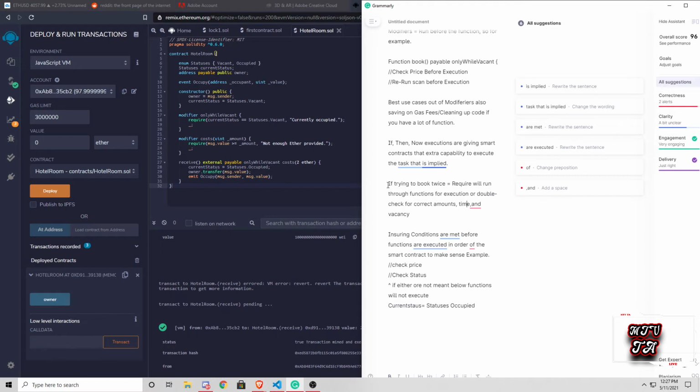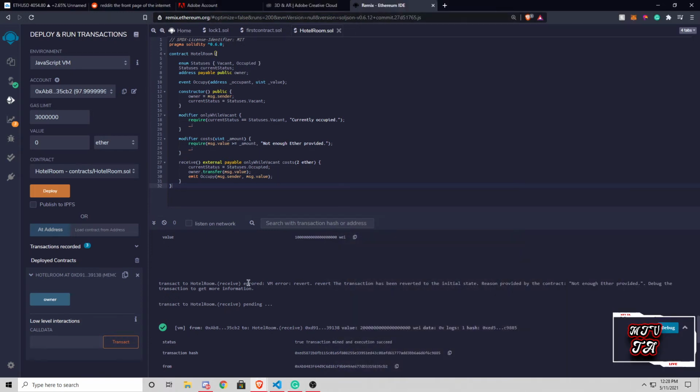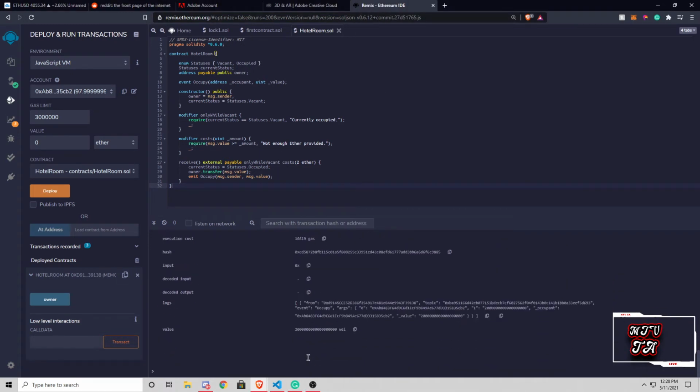For example, what would happen if Susie had executed her 2 Ethereum deposit, but sooner or later something came up and now she has to withdraw from that deposit as well? That was just a given example, but you can see how things can get relatively confusing if you don't have all those functions and executions correctly available in your smart contract. And the cool thing is, most of the time you won't even get to the compiling section, even getting this far to have these errors, because smart contracts need to be written in a certain format for them to even be accepted by the blockchain to perform their task.